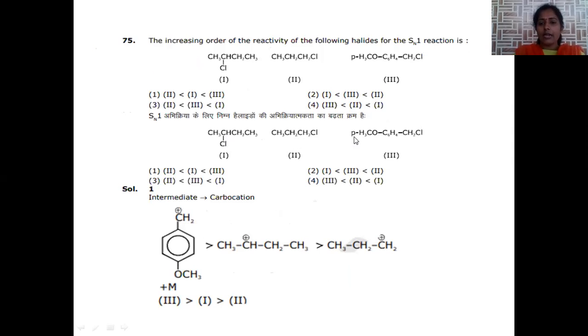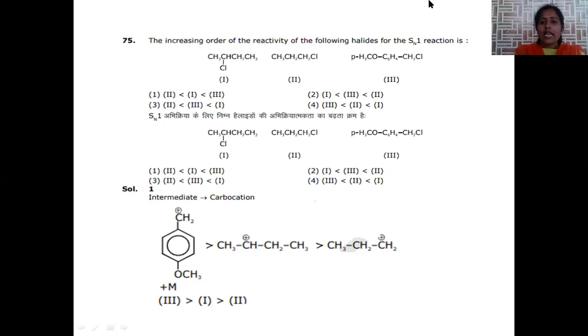Alkyl halide and paramethoxy C6H4. C6H4 stands for benzene ring. On this we have CH2Cl. Paramethoxy benzyl chloride is the IUPAC name of this compound, and this is 1-chloropropane, and this is 2-chlorobutane. Among all these, the first one is a secondary alkyl halide, this is a primary alkyl halide, this is a benzyl halide.